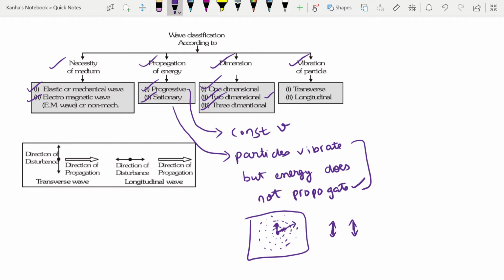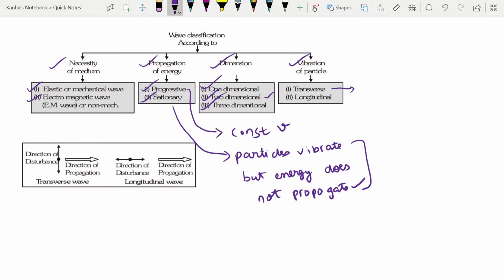This wave is moving in two dimensions. Similarly, you can have 3D waves. The examples of 3D waves are plenty: sound wave, light wave. Similarly, you can have classification based on the vibration of particles. You can have a transverse wave, or you can have a longitudinal wave.